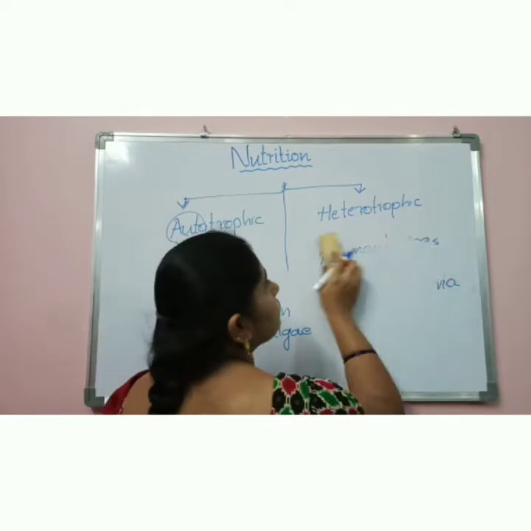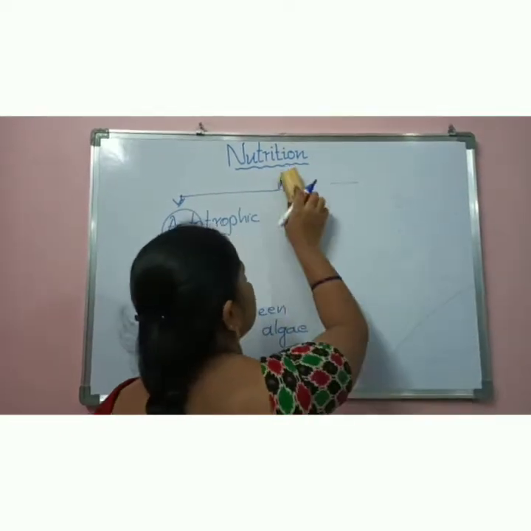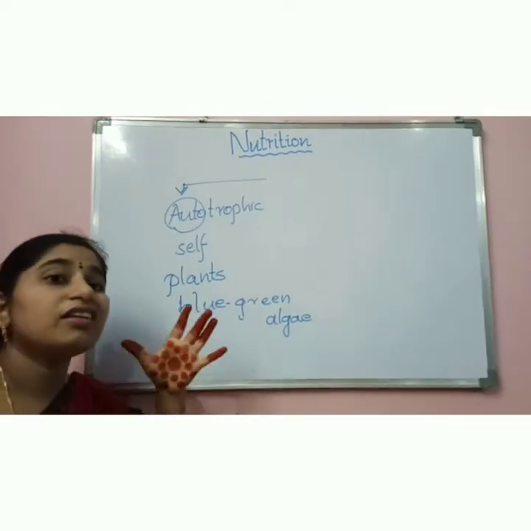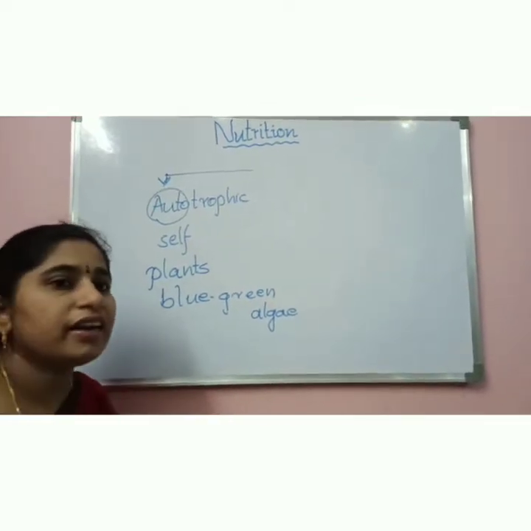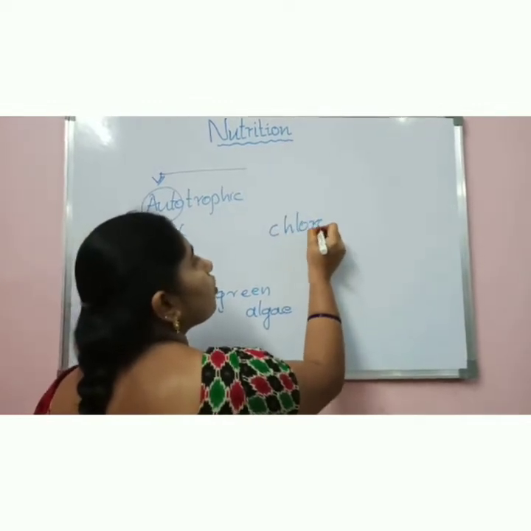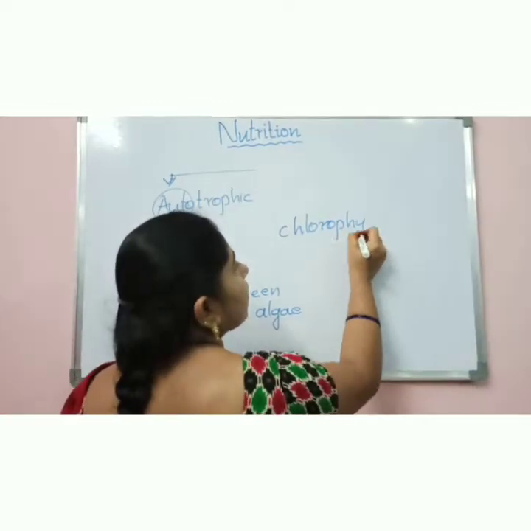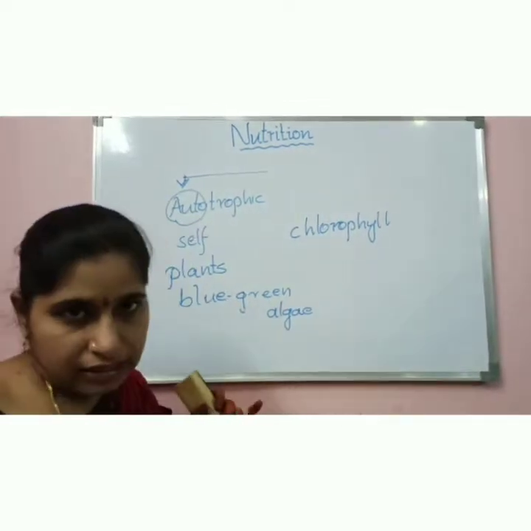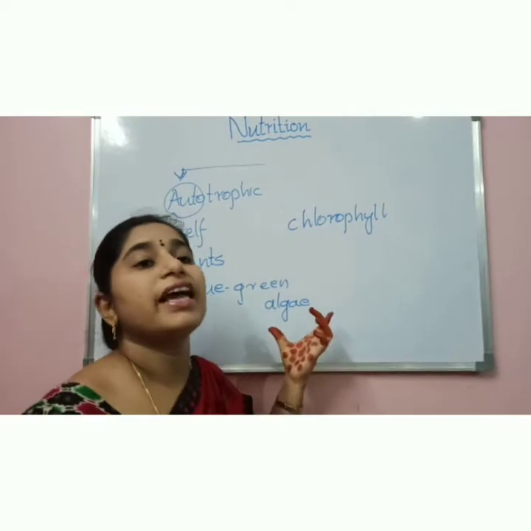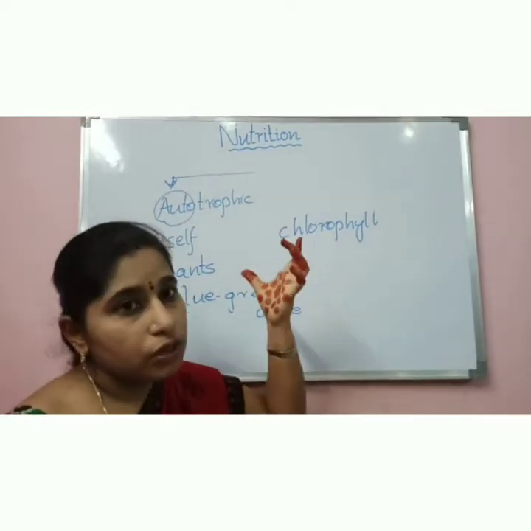Okay, so let us erase this one. Now coming to autotrophic nutrition. Here I am talking about the green color substance. What is that green color substance? It is chlorophyll. Chlorophyll is the main pigment that gives green color to the plants. Are you able to understand? Chlorophyll is the green color pigment that gives green color to the plant.